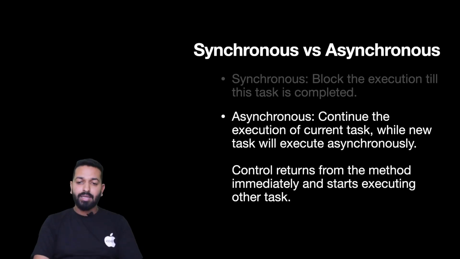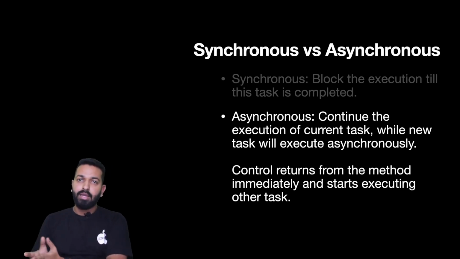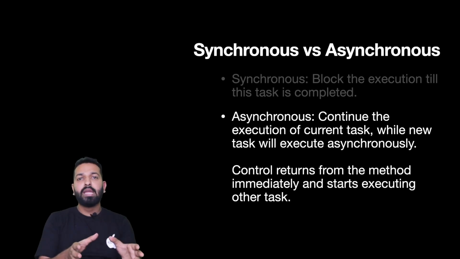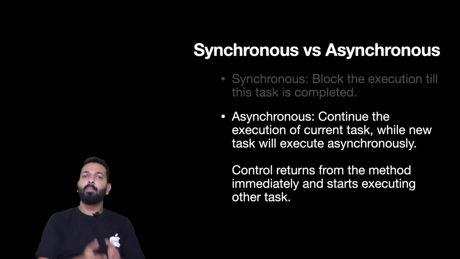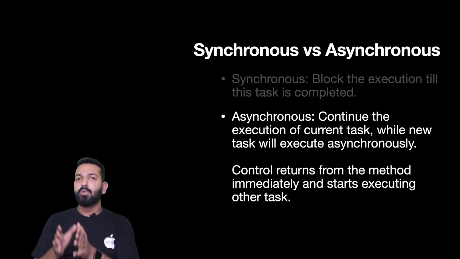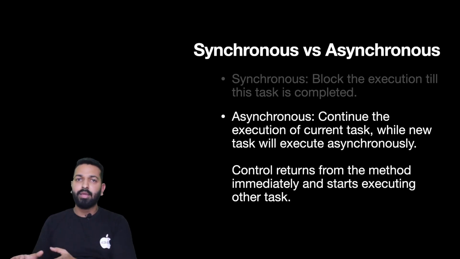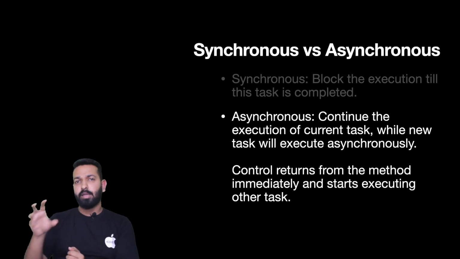If we talk about asynchronous, it says continue the current execution that was happening. Keep doing it while this new job will be executed asynchronously somewhere else at the same time, or maybe at some later point in time, but don't block the current execution. Since we are saying don't block the current execution, the control will immediately return from that function, that method.